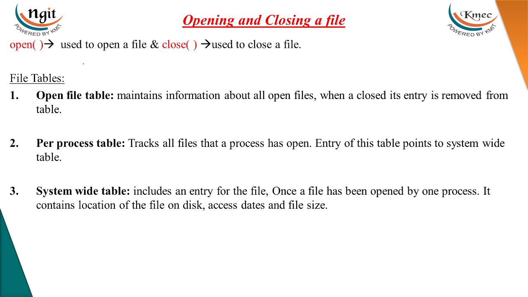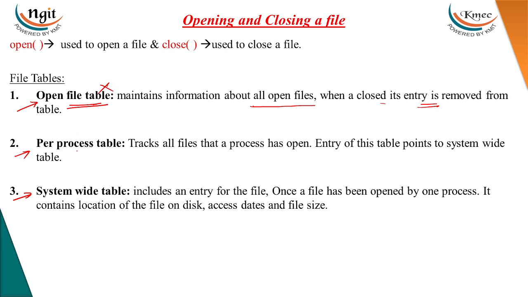There are three major file tables that we need to discuss. First one, the open file table. The open file table maintains the information about all open files. When a file is closed, its entry is removed from the open file table.